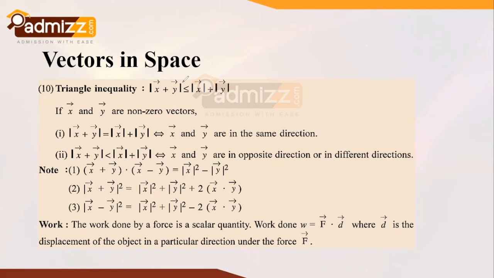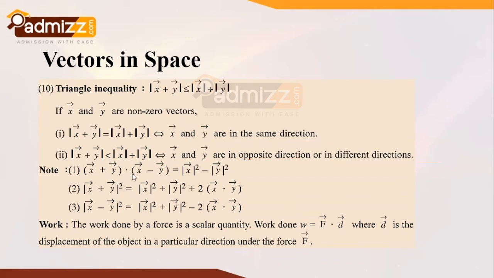So if x vector and y vector are two non-zero vectors, we can come to a conclusion that once again the modulus of x vector plus y vector is equal to modulus of x vector plus modulus of y vector only if x vector and y vector are in the same direction, and it is always lesser when x vector and y vector are in opposite or different directions, like the case we have studied in the Cauchy-Schwarz inequality. But in the Cauchy-Schwarz inequality we took the opposite direction also for equality, whereas over here the opposite direction is taken along with the second part, that is in the less than inequality.